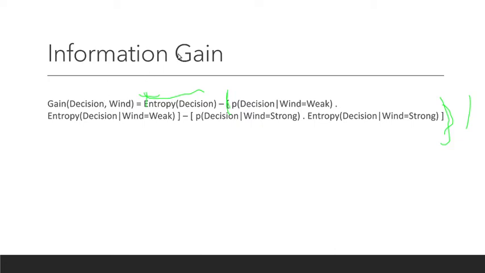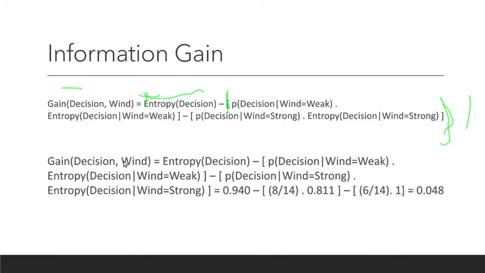Similarly, we calculate for all the four columns. We calculate for wind, then humidity, temperature, and the other one, I think outlook. We calculate for all the four columns to finally get gain. And whichever gain is highest, we settle that for the root node.